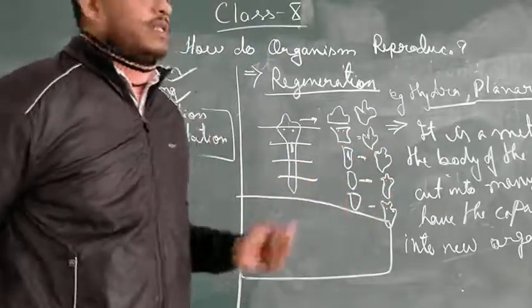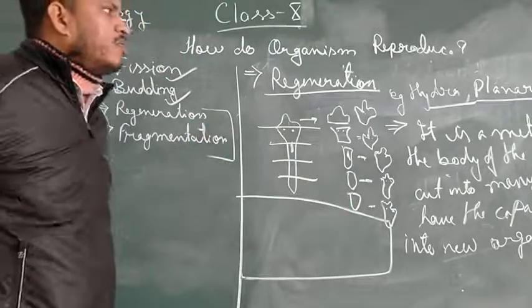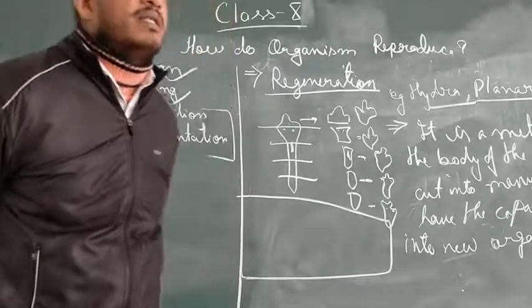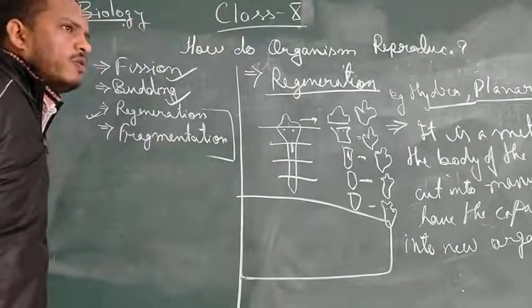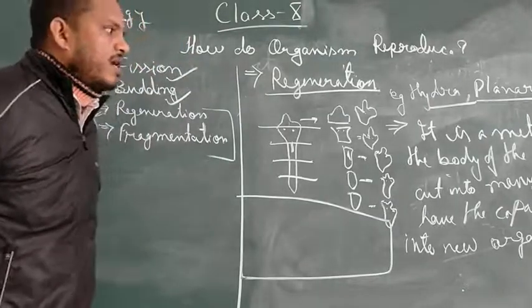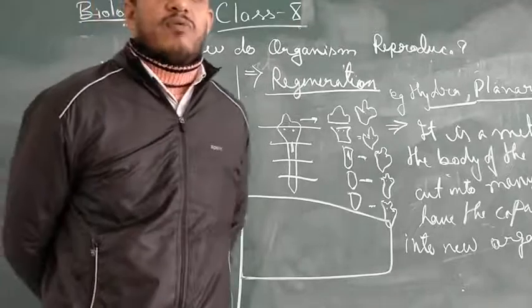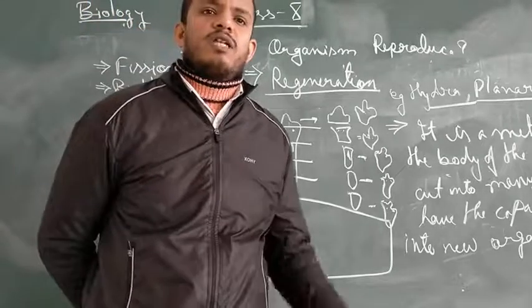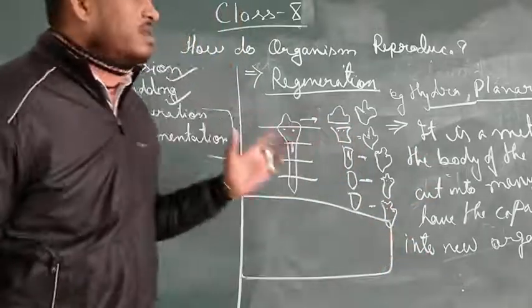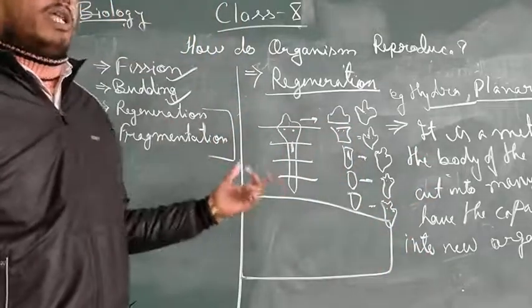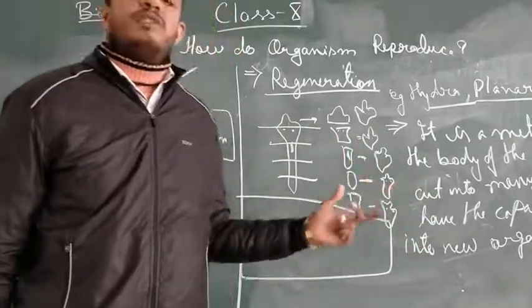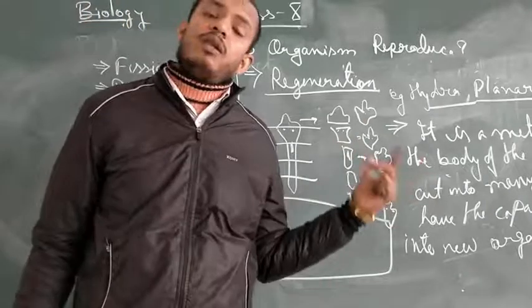Now, this is not taken as reproduction. Why? No organism waits for itself to be cut down. If due to some reason it breaks down, then not any organism is waiting for it to be cut and broken into multiple pieces. But yes, the advantage is that if due to any reason they break down into multiple pieces, instead of dying, each piece has the capacity to develop into multiple organisms.